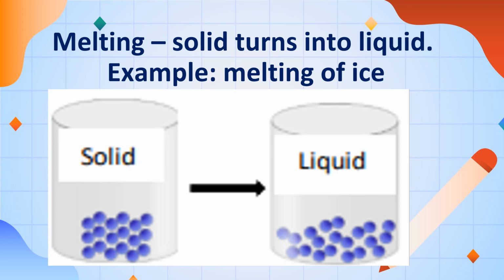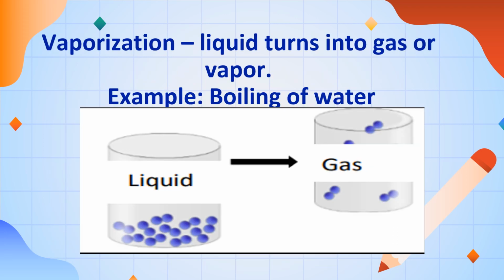Next is vaporization, or another term that we use is evaporation. Liquid turns into gas or vapor. A good example of this is the boiling of water. After boiling, the liquid water turns to gas, in the form of water vapor.